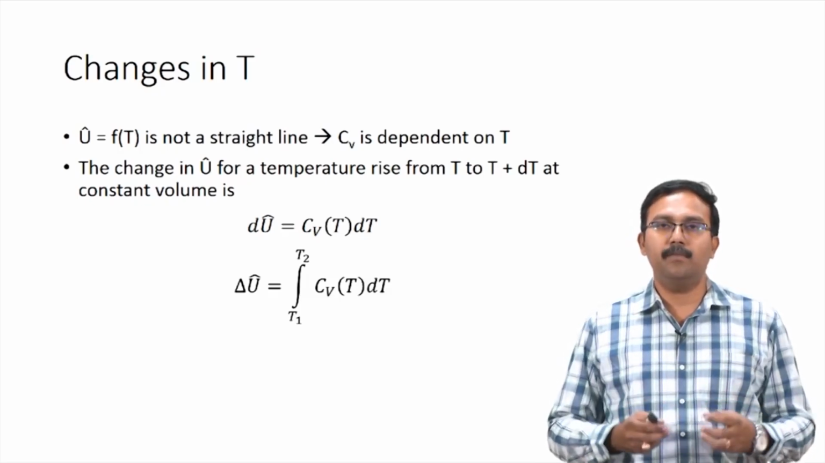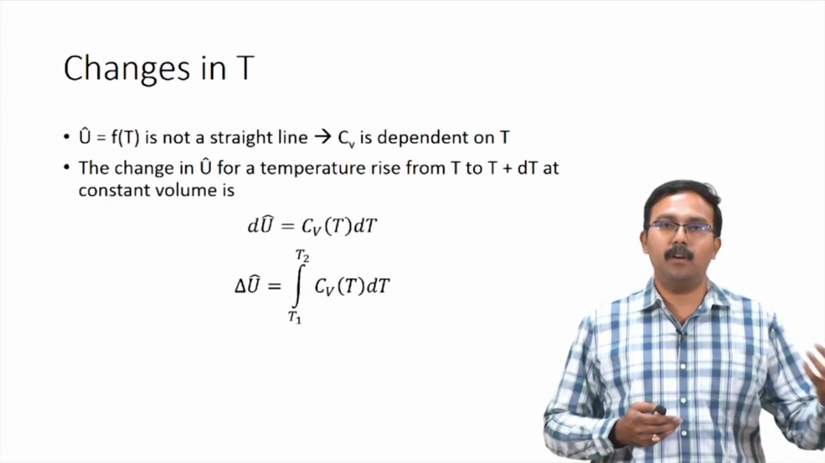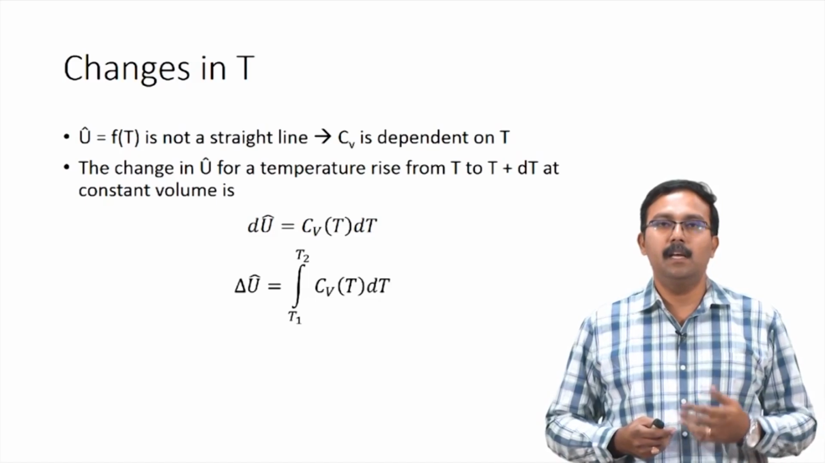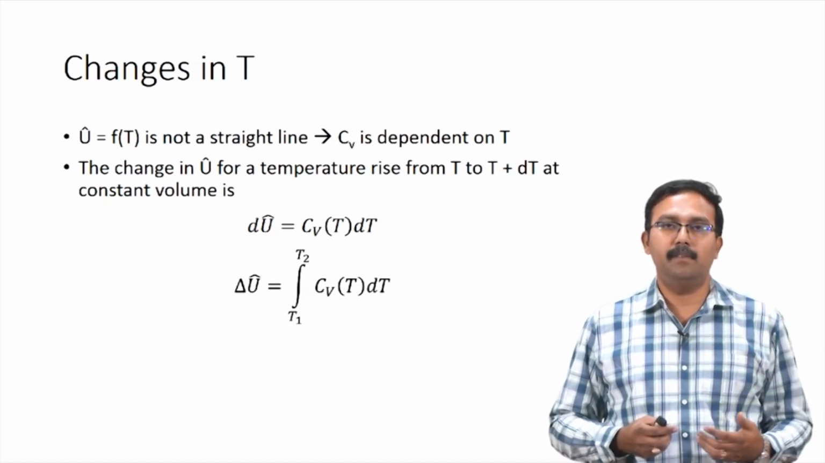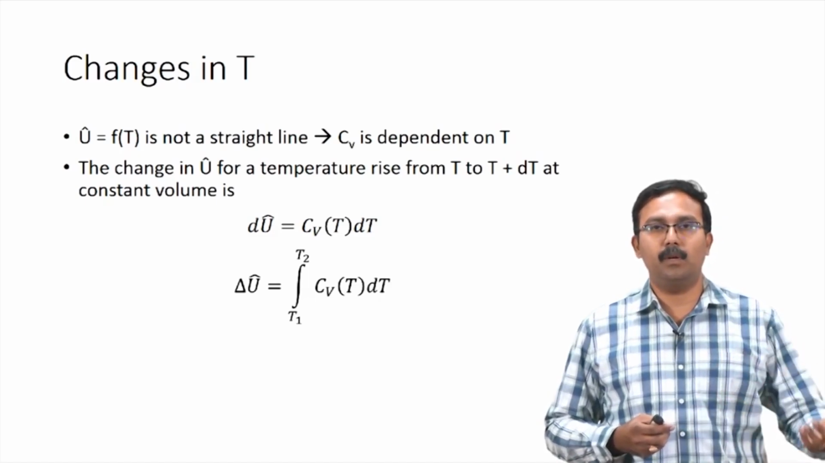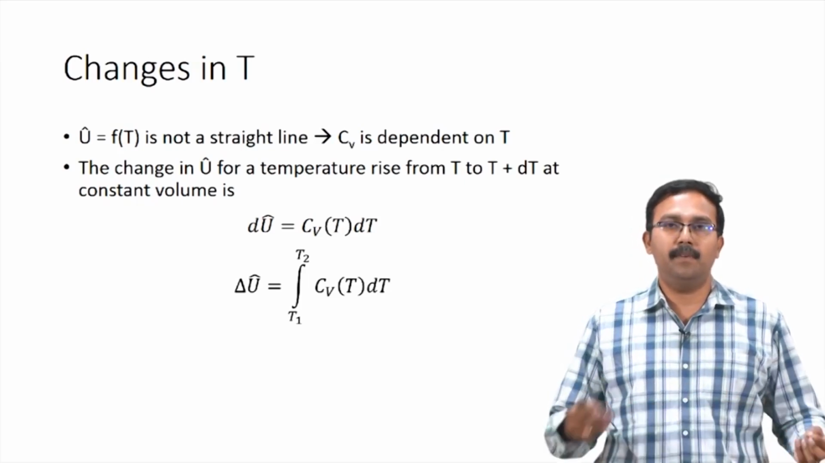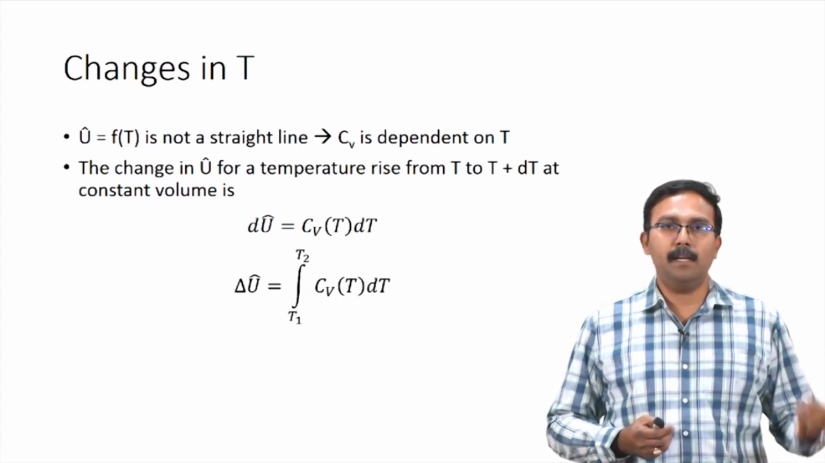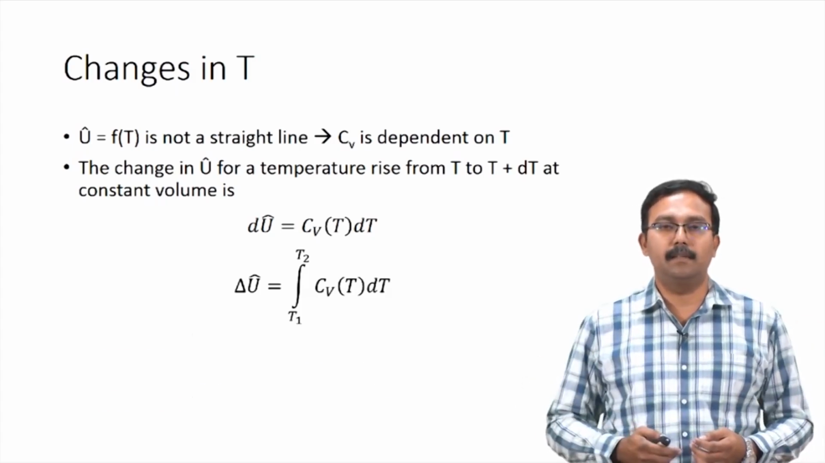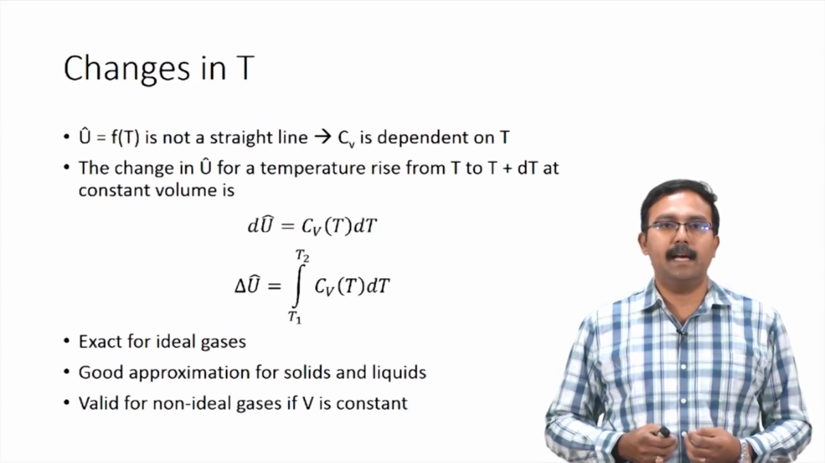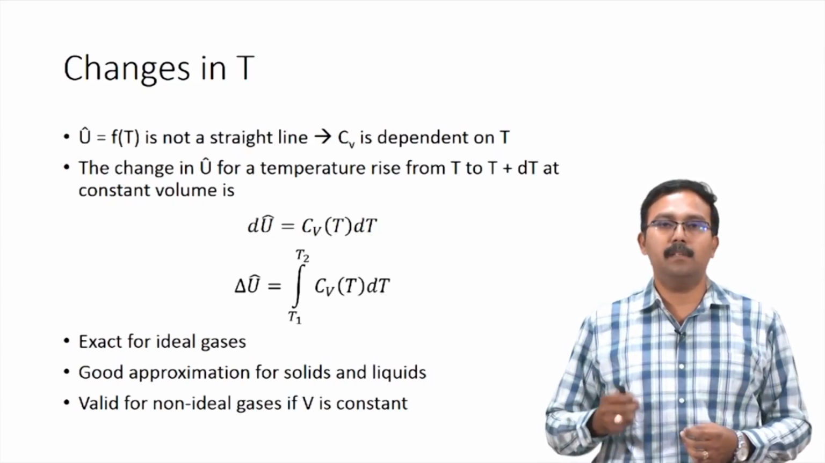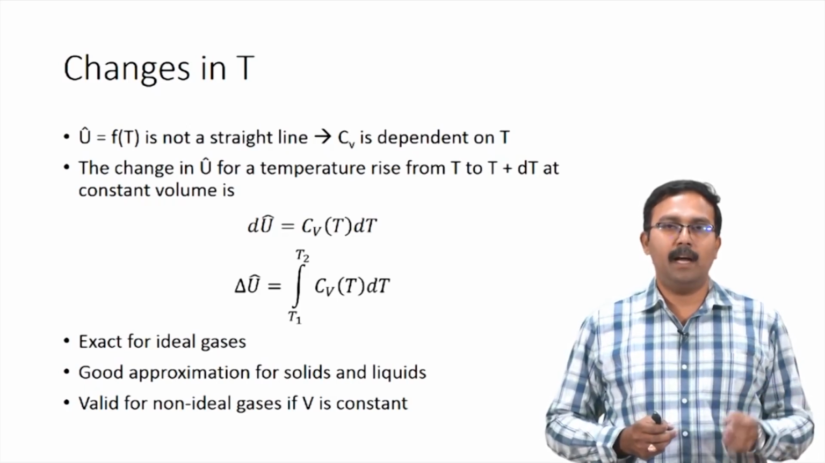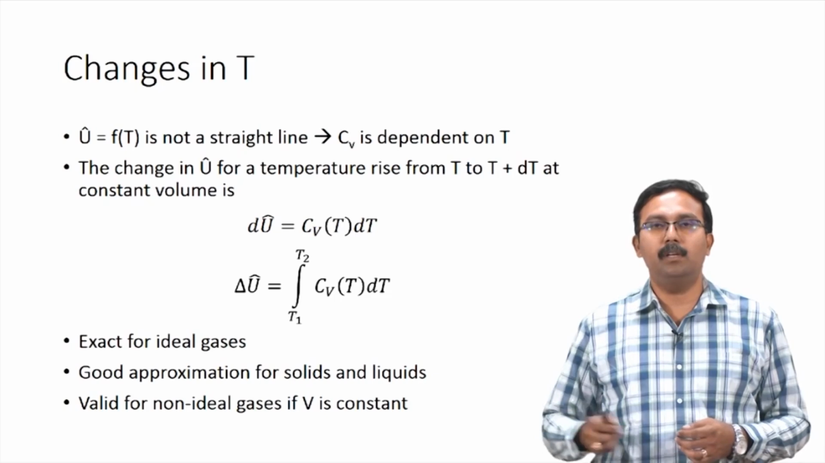This correlation for CV can be different for different components, and even for the same component in different phases, you would have different CVs. So, liquid water versus water vapor would have different CV values, and we would have to use the appropriate CV value for the chemical component and also its physical state. This equation is exact for ideal gases, and it is a very good approximation for solids and liquids while we perform calculations. It is also valid for non-ideal gases if volume is a constant.